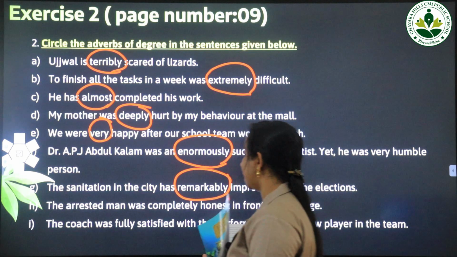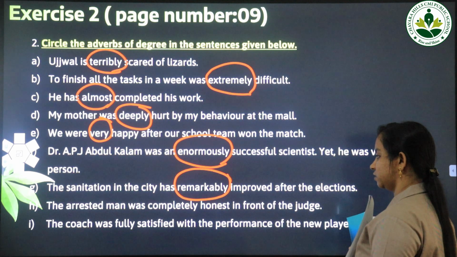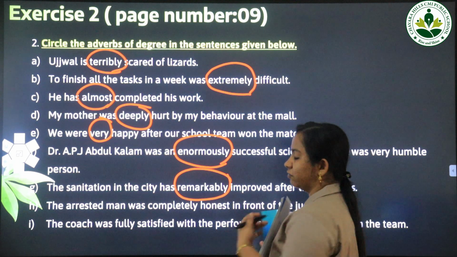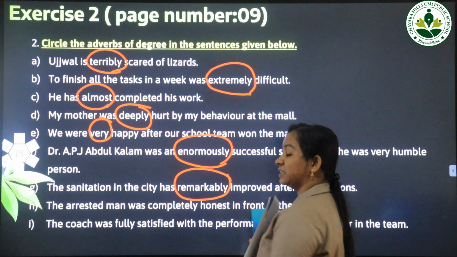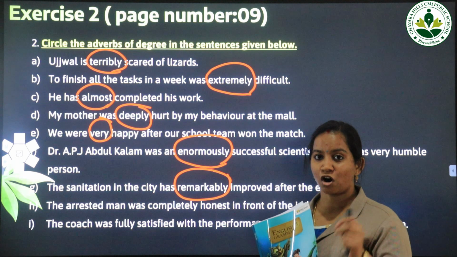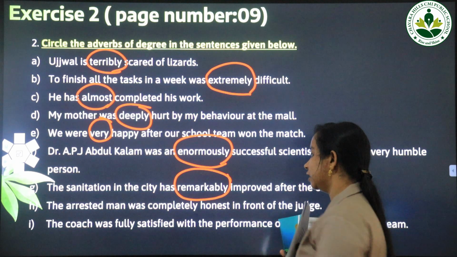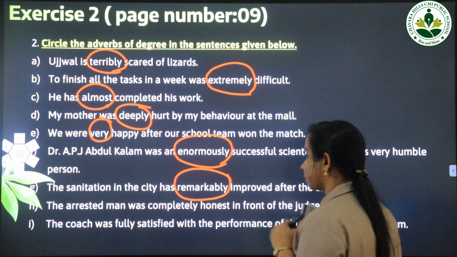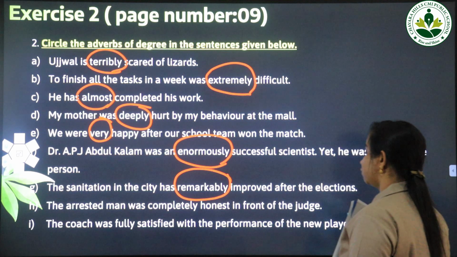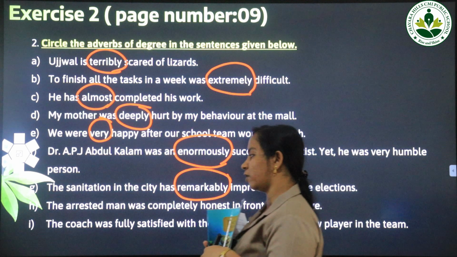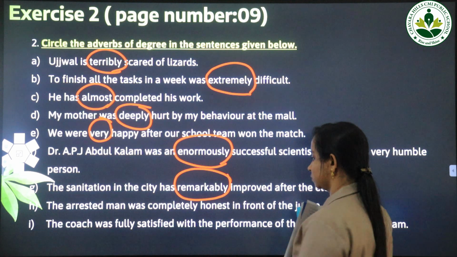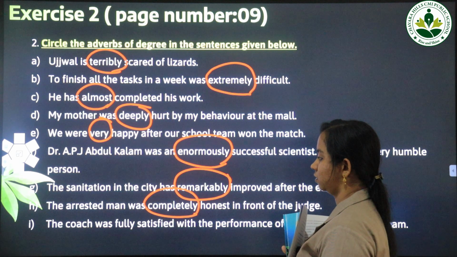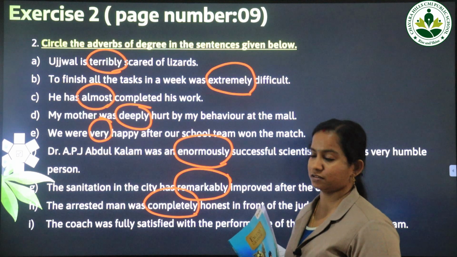The arrested man was completely honest in front of the judge. I want to tell you how the word honest is pronounced. When we are pronouncing this word, the letter H is silent. So we will not pronounce the letter H. Okay, so the arrested man was completely honest in front of the judge. So we got to know that he was honest, but to what extent? To a complete extent. Okay, so we got to know the adverb of degree in this particular sentence. Now coming on to the last sentence.